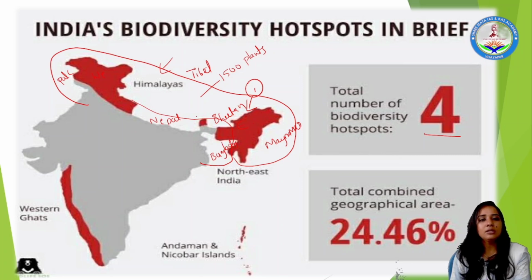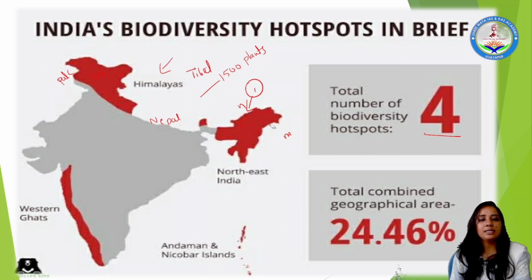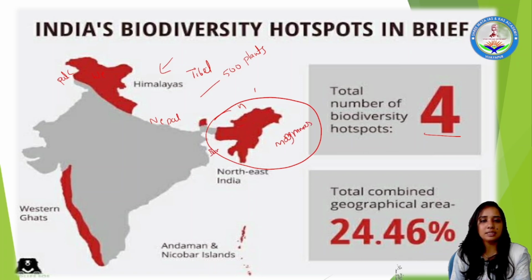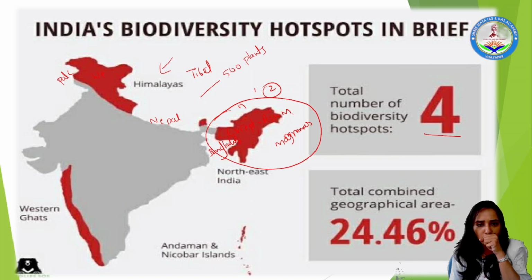The first one is your Himalayas, and the second one is your northeastern part of India, including, as I said, Myanmar and Bangladesh together. This is the second biodiversity hotspot. Except there is one state which is excepted here: Assam is not part of it. Fine. Along with it, some of the Andaman Islands are present.